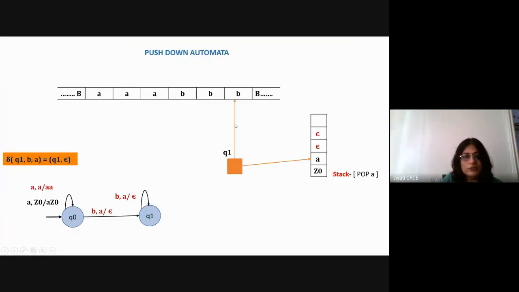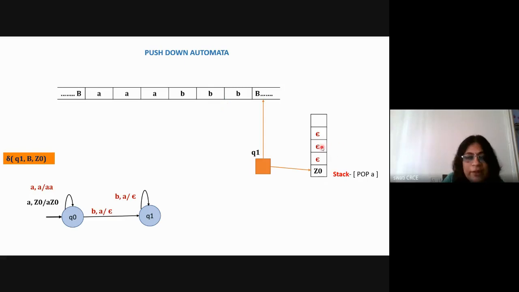In Q1 there was B with A. As per this equation, it will remove this A from the stack. For the second B it will remove the second A, for the third B it will remove the third A, and now it will go ahead. Now it is in Q1 it is getting capital B and Z0, and then we can see that the number of A's are matched with the number of B's. With the help of the stack we can keep a count of the number of A's, which is not possible in DFA.